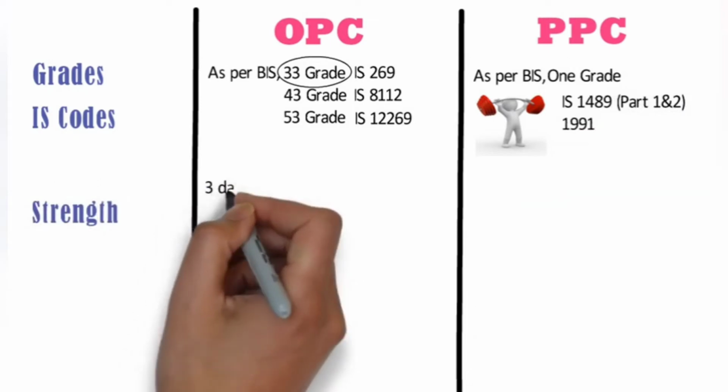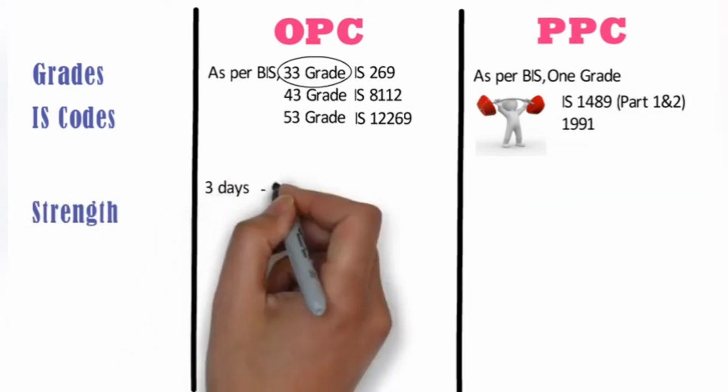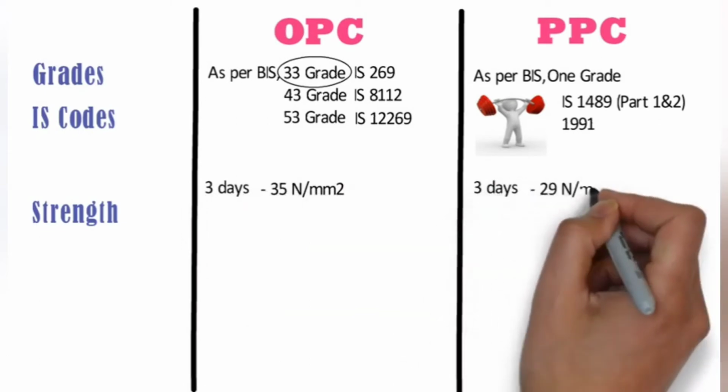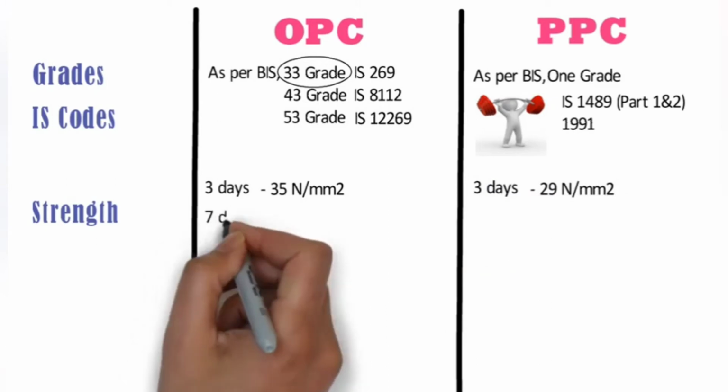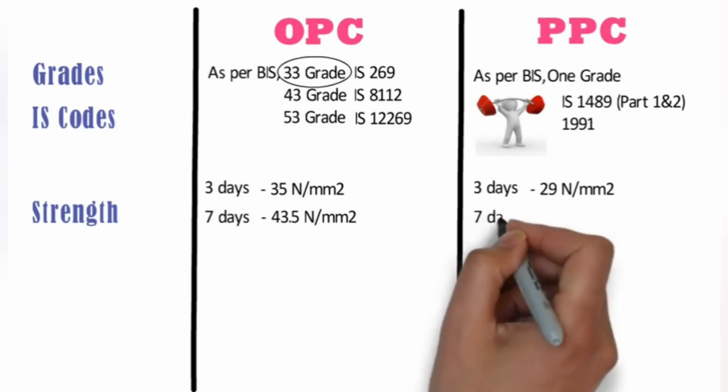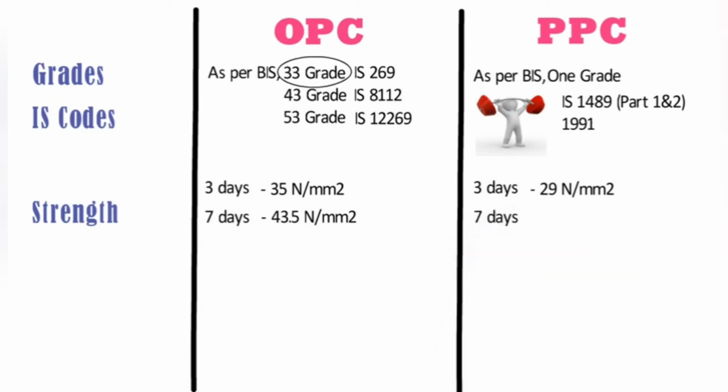Strength. In 3 days, OPC achieves a compressive strength of 35 Newton per mm square. Whereas in 3 days PPC achieves a compressive strength of 29 Newton per mm square. In 7 days OPC achieves a compressive strength of 43.5 Newton per mm square. Whereas in 7 days PPC achieves a compressive strength of 39 Newton per mm square.